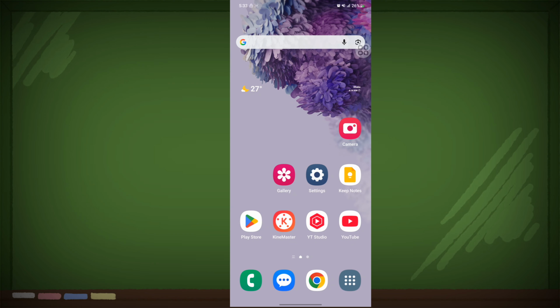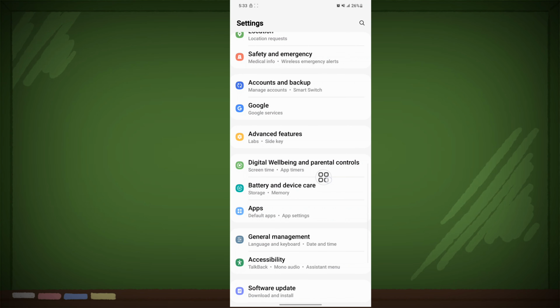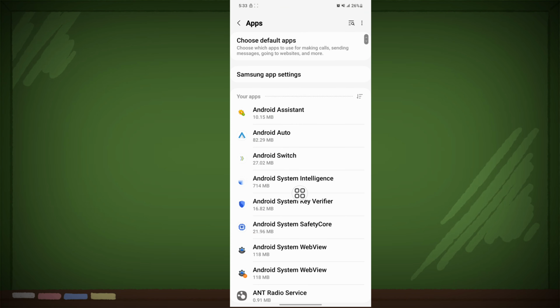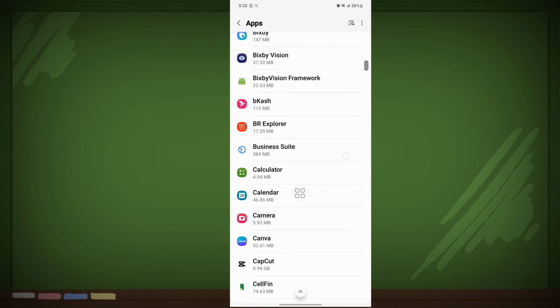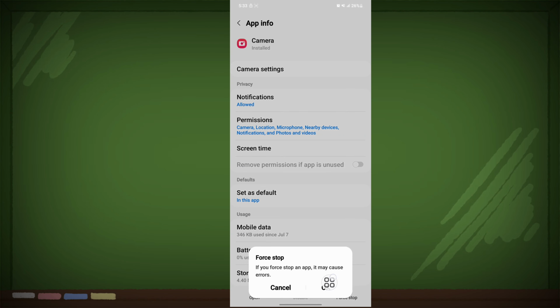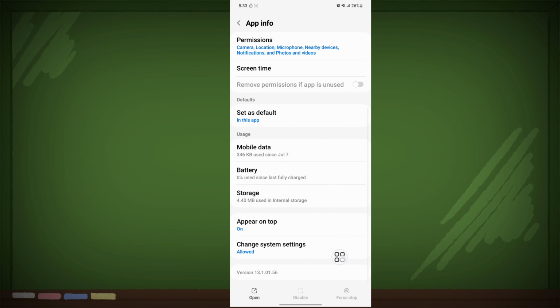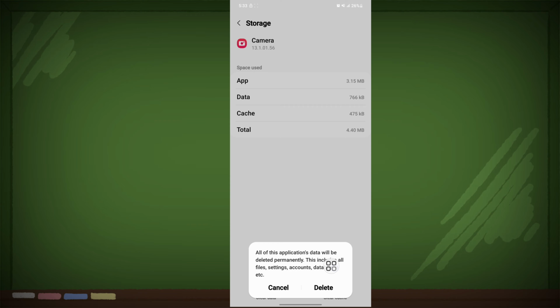In this video, I show you how to fix Samsung camera flash not working problem. For fixing this problem, go to settings, scroll down, then go to apps, scroll down, find out camera app, tap on camera, tap on force stop, tap on OK, scroll down, tap on storage, tap on clear data, tap on delete.